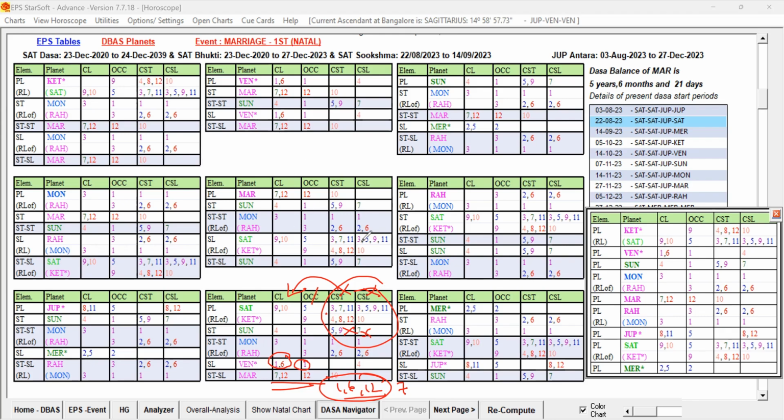So that way, we have found the timing of event destiny for this chart with the help of this EPS page. Now in the next video, I will be discussing, in the same chart, with the help of the key planets and the PILT table, how we can identify the planets which are under the influence of the favorable and unfavorable key planets in destiny and also in Dasa Bugdi periods.